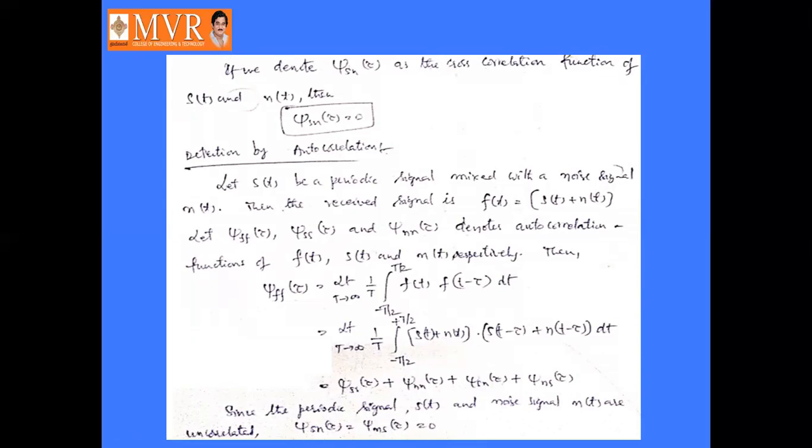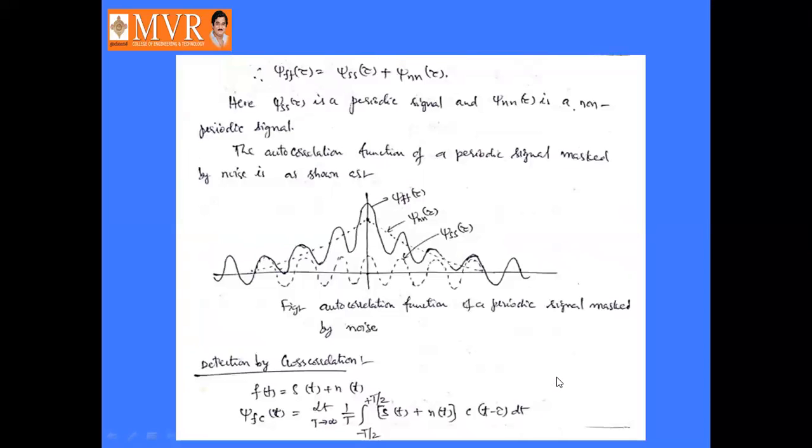So what is f of t? That is the combination of s of t plus n of t. So replace s of t plus n of t in the place of f of t, and doing some simple multiplications, we will get the resultant JSS of tau plus JNN of tau plus JSN of tau plus JNS of tau. Here there is no correlation between these two signals. These two are uncorrelated signals. So these two terms are equal to 0, and finally JFF of tau is equal to JSS of tau plus JNN of tau.